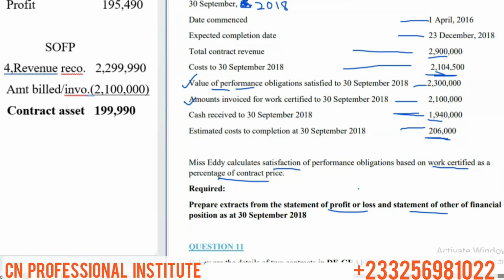Then we look at the last part, which is the contract receivable or payable. How do we do it?